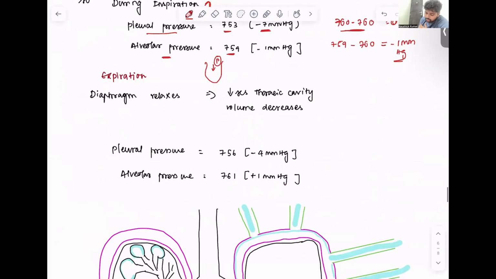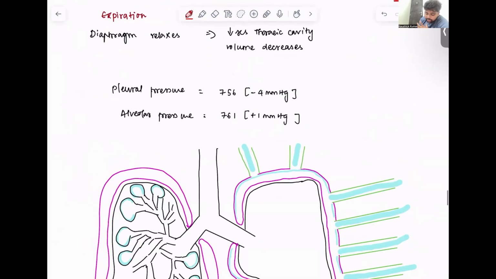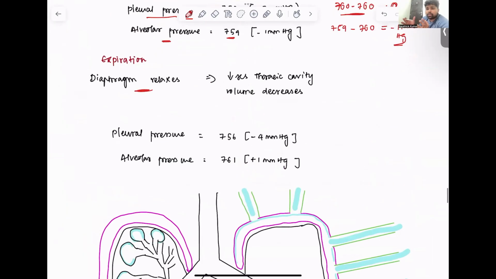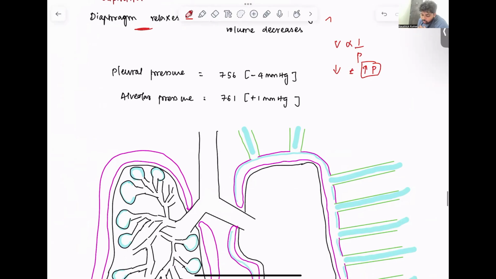So finally, what happens during expiration? Expiration is a passive process. When the diaphragm relaxes, the thoracic cavity size decreases. Volume is inversely proportional to pressure, so thoracic cavity volume decreases, pressure is increased, right? The pleural pressure goes back to minus 4 mmHg during expiration.